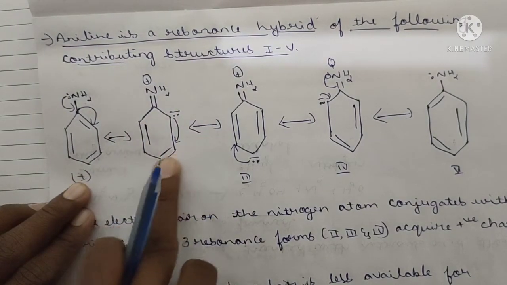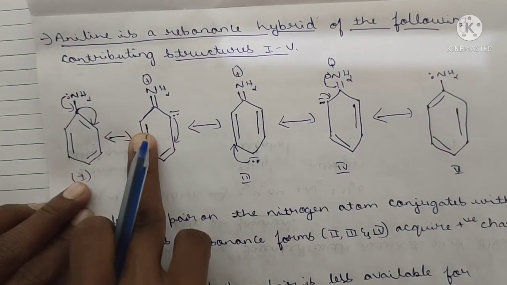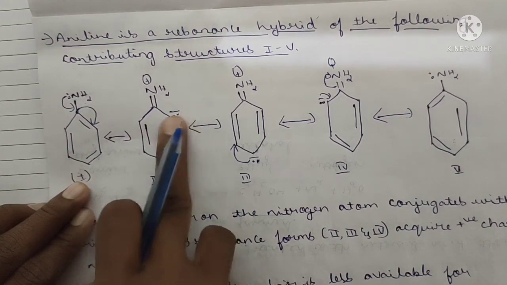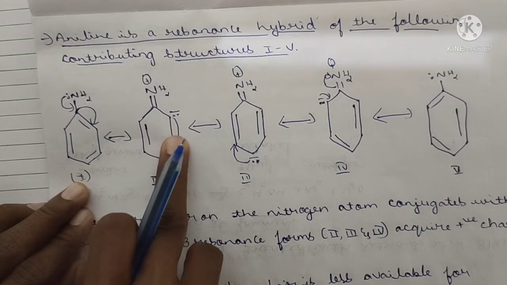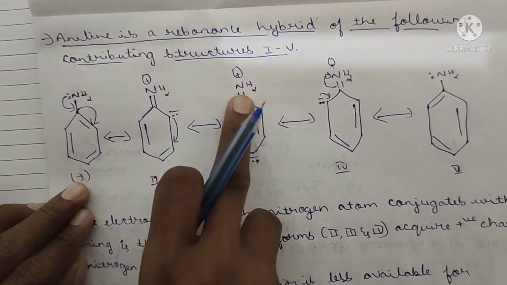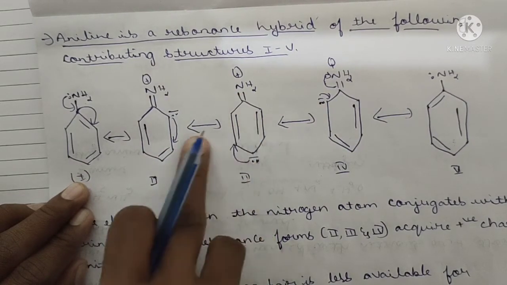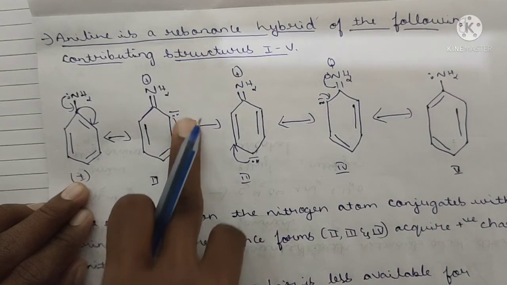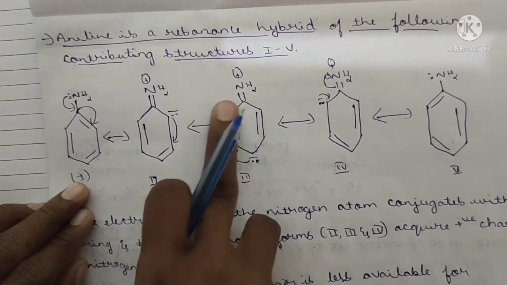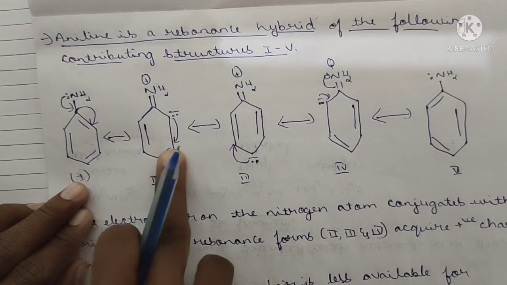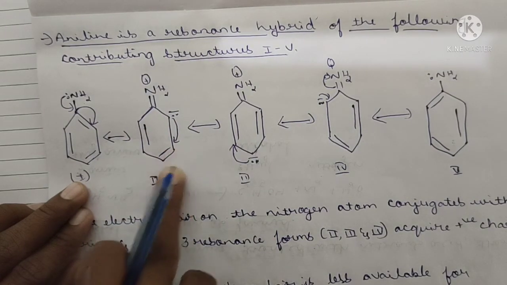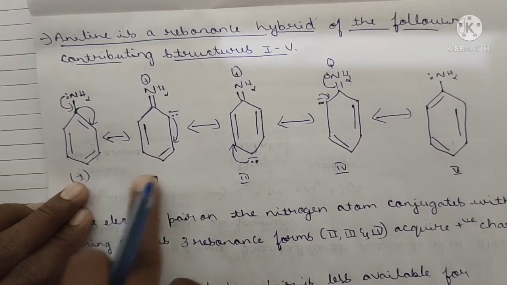Basic character. Now again, the lone pair of electrons shifts here. See, on NH2, the lone pair shifts and a bond is formed here. This bond that you are looking at now will convert into a lone pair.